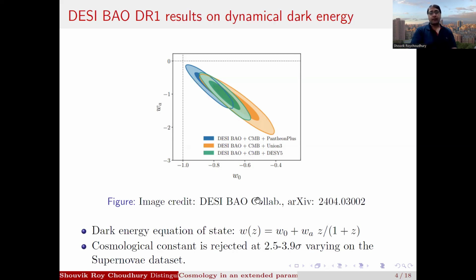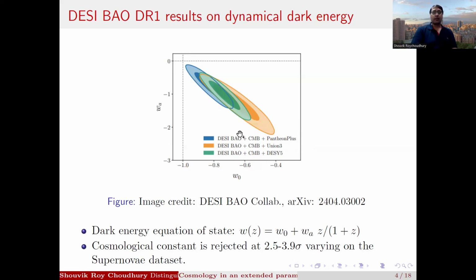So DESI, last year in April, gave the result that the cosmological constant, which is w0 equal to -1 and wa equal to 0, is rejected at 2.5 to 3.9 sigma, depending on the supernovae datasets used. So DESI used the DESI DR1 BAO data combined with CMB data from Planck and also CMB lensing data from Planck and Atacama Cosmology Telescope, along with 3 types of supernovae data: Pantheon+, Union3, and DESY5. The strongest constraint, a 3.9 sigma rejection of the cosmological constant, was given by the DESY5 data, which is given by the green contours, whereas Pantheon+ gives the most relaxed constraint of 2.5 sigma.